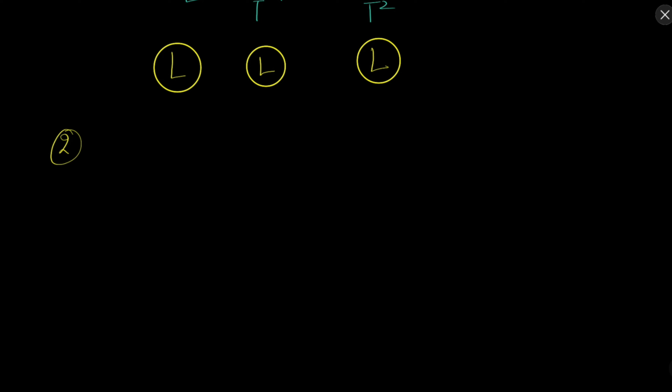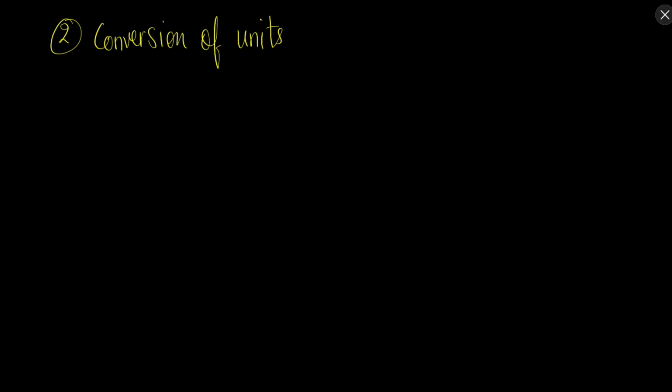Second major point or use is the conversion of units. So we can convert one unit into another unit. We can convert the SI unit into CGS unit or CGS unit into SI unit using dimensional analysis. Let's take an example. Let's say pressure is equal to force upon area. Force upon area, it is called pressure.